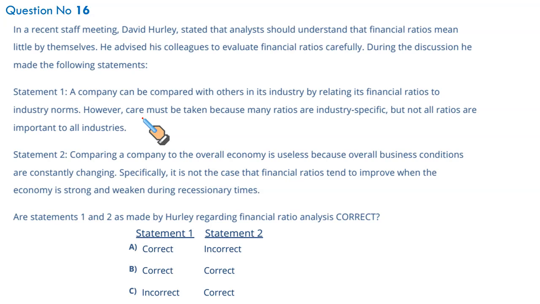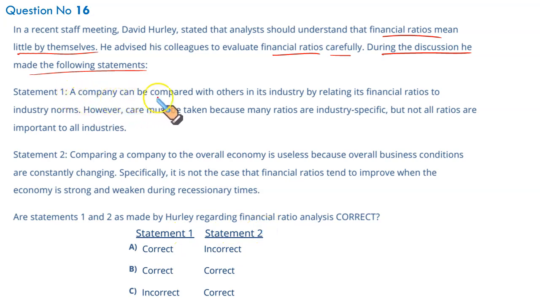Next, which of these two statements are correct or incorrect? In a recent staff meeting, David Hurley stated that analysts should understand the financial ratios mean little by themselves. Financial ratios themselves do not mean anything unless they are compared with something. He's right. He advised his colleagues to evaluate financial ratios carefully. During the discussion, he made the following statements, and we need to see which of these statements are correct.